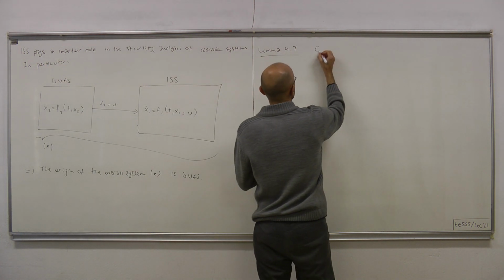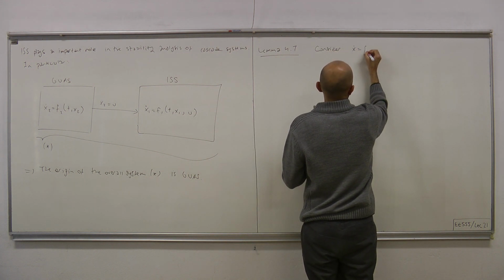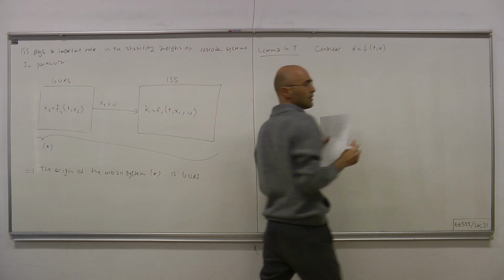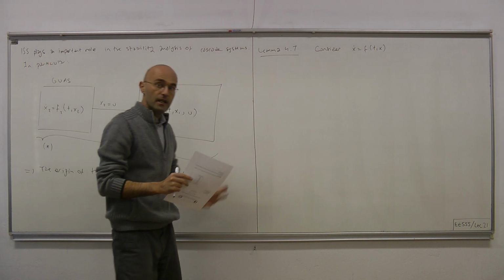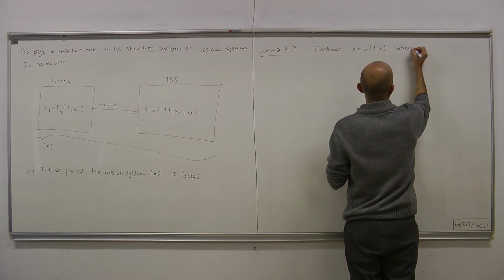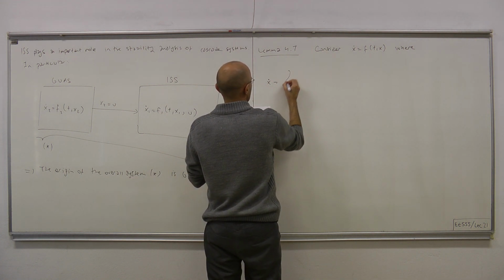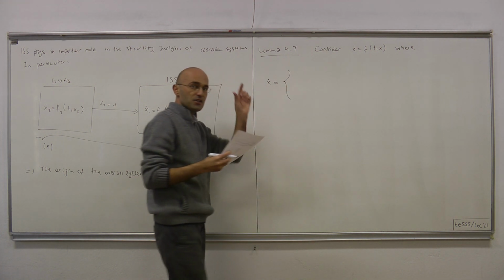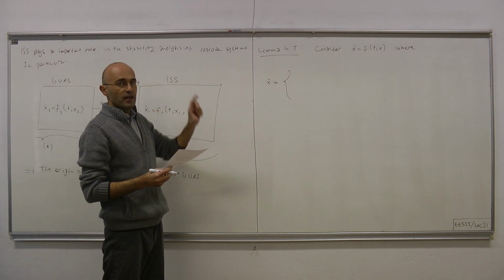Consider the system x dot equals f of t, x, a time varying system without any input, where x is composed of two separate states, x1 and x2.